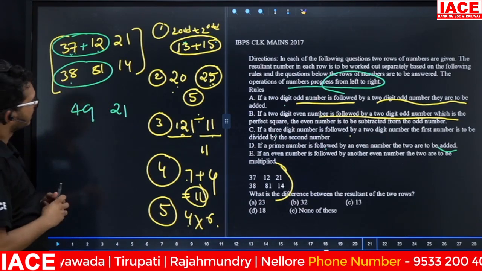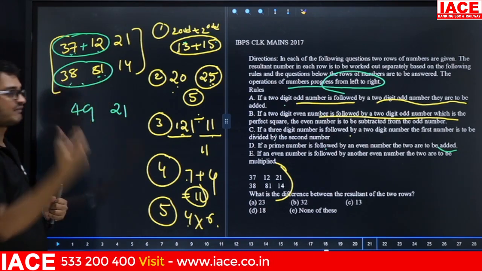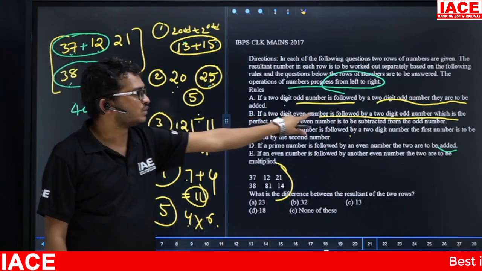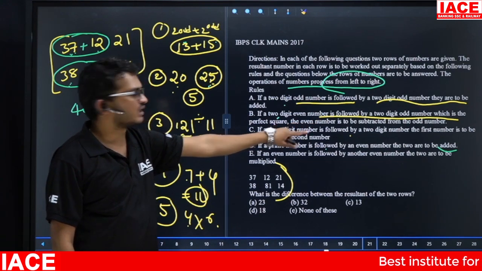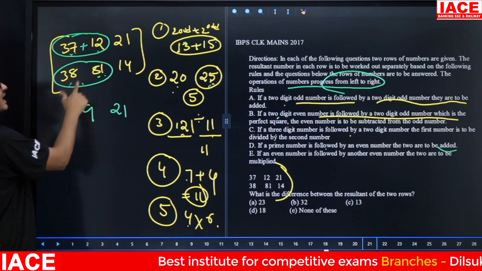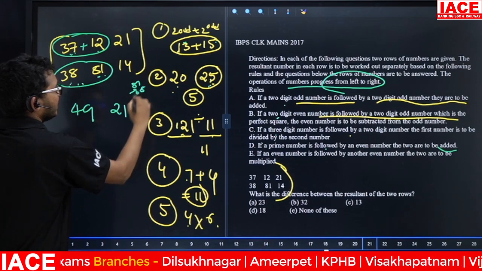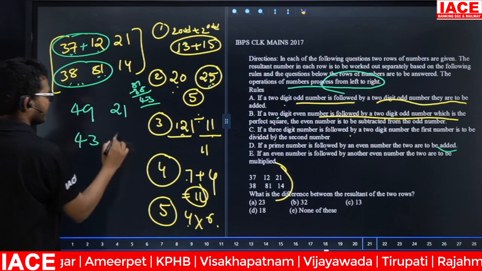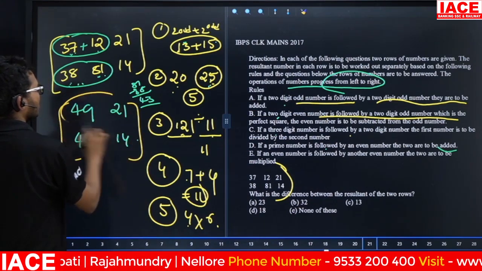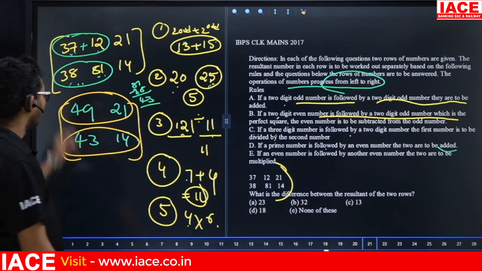Yes. Next one, 38, 81. Check which condition is applicable. See here, 38, two digit even number is followed by two digit odd number, but 81 is a perfect square. Then condition number 2. See here, two digit even number is followed by two digit odd number, which is a perfect square. Yes, odd number is a perfect square. Then even number is subtracted from odd number. Then 81 minus 38, here 43. Yes, this one is what? 43. This one is what here? 14. Yes. Now friends, check here in next step again. Take first two number, check which condition applicable. Next, row number 2, first two numbers, which condition? 49, 21.